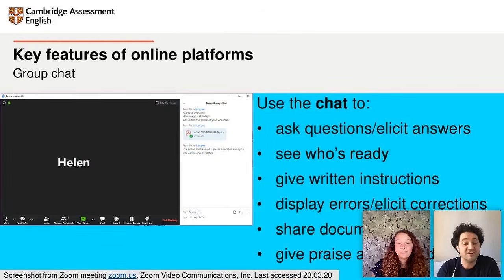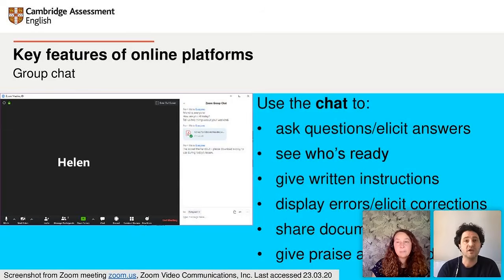Another great feature is the chat. This allows you and your students to type to each other in much the same way as text messages or WhatsApp on your phone. Now, that may not seem very special, but in fact, this is a key tool for adapting teaching to the online environment.